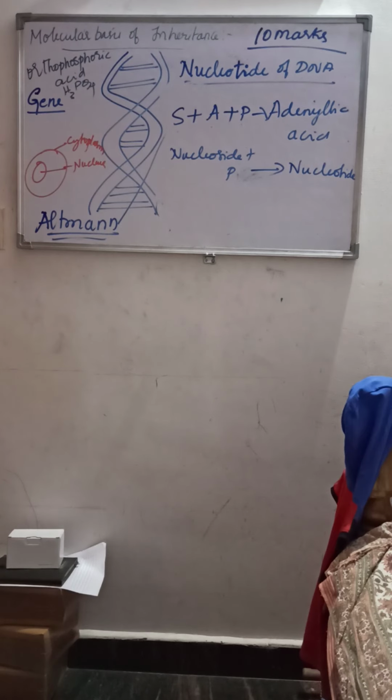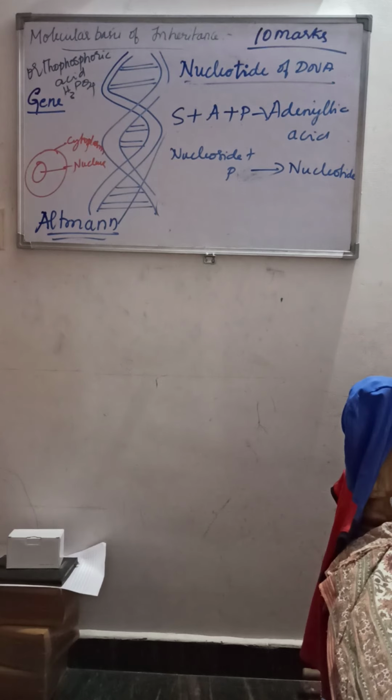Now let us understand what is the difference between this nucleotide and the nucleoside. In nucleoside, it is the condensation product of nitrogenous base and the pentose sugar. Whereas in the nucleotide, it is the condensation product of nucleoside and the phosphate group.